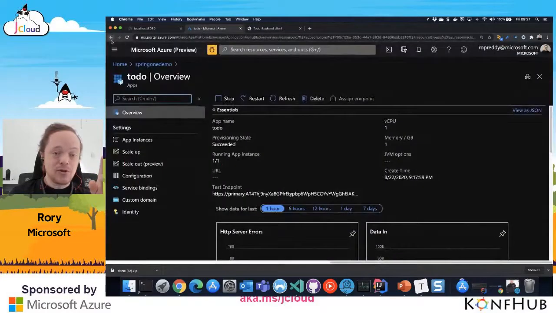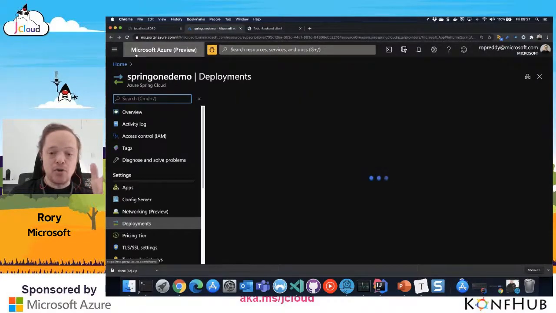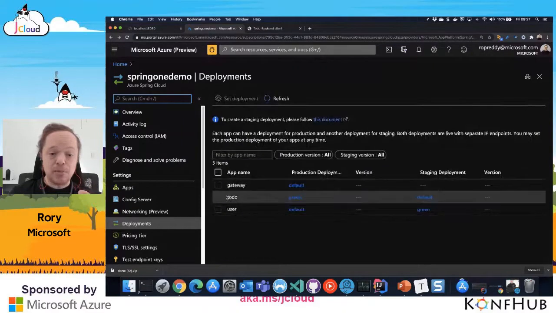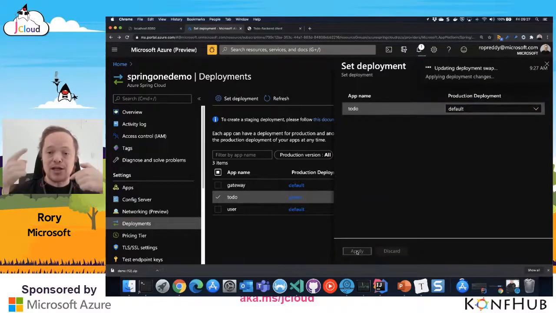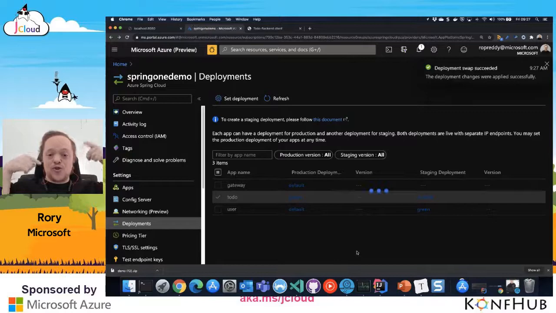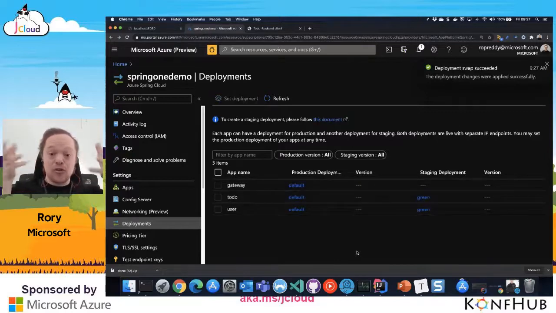Let's go to-do. And all I have to do to swap it over, if I have a bug on my deployments, is click on here, and I go set deployment. And then, instead of green, I'm going to go to default and hit apply. And it's going to roll that cluster for me, find the nodes, do all of that enterprise services for me. And this is really the demo that I wanted to show you.